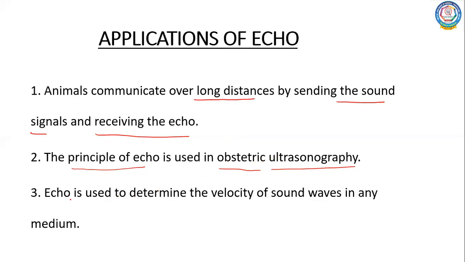And the third use is that echo is used to determine the velocity of sound waves in any medium. So how to measure the velocity of sound waves by the echo method? That is our next topic. Again let us consider a source here, children, which is producing a sound wave.